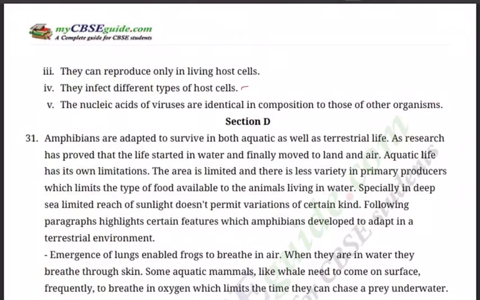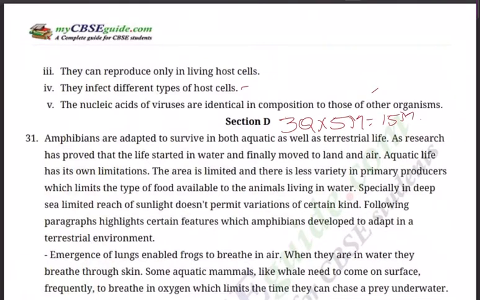Third, they can reproduce only in living host cells. That's why we should not allow them. Fourth, they infect different types of host cells. Of course, nowadays, even with COVID-19, we are seeing animals getting it. Recently 2 tigers also died. The nucleic acids of viruses are identical in composition to those of other organisms. So this is how you must answer a 3 mark question.